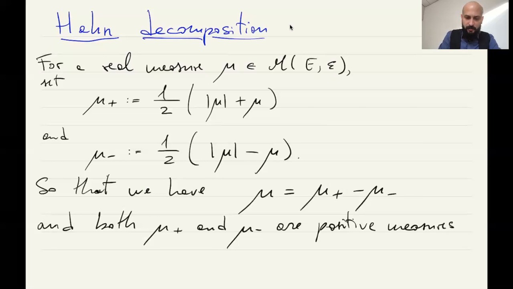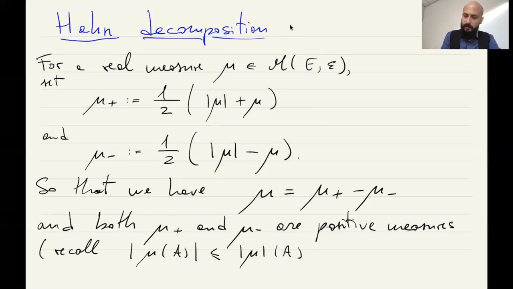And this is just because, remember, we proved that the absolute value of the measure of a set is bounded by the total variation measure applied to A, right?